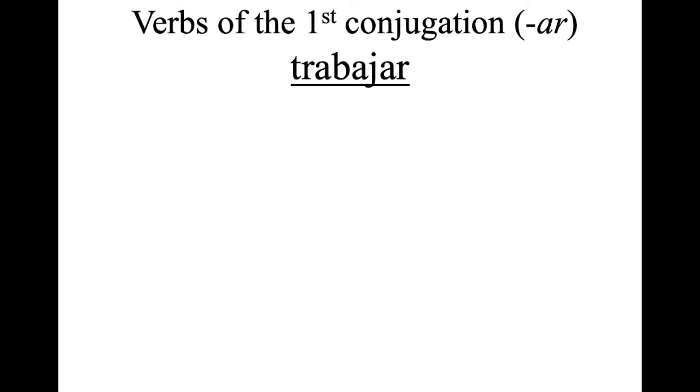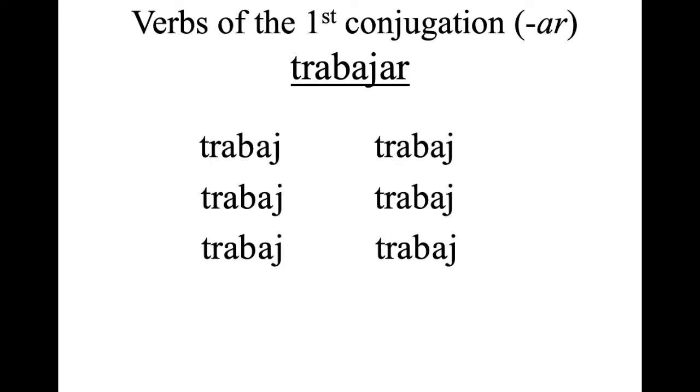Very good. Now let's do the same with trabajar, which means to work. What is the stem of trabajar? Trabaj. Very good. Now, how would we conjugate trabajar in yo? Yo trabajo. You don't have to use yo.